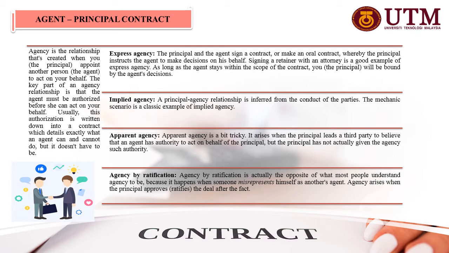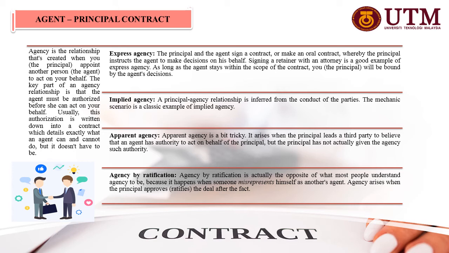It only arises when the principal leads a third party to believe that an agent has authority to act on behalf of the principal, but the principal has not actually given the agent such authority. In this case, the principal will make the third party believe that the agent is a part of the principal's work. Therefore, the third party will believe that any work will be done by the agent on behalf of the principal.